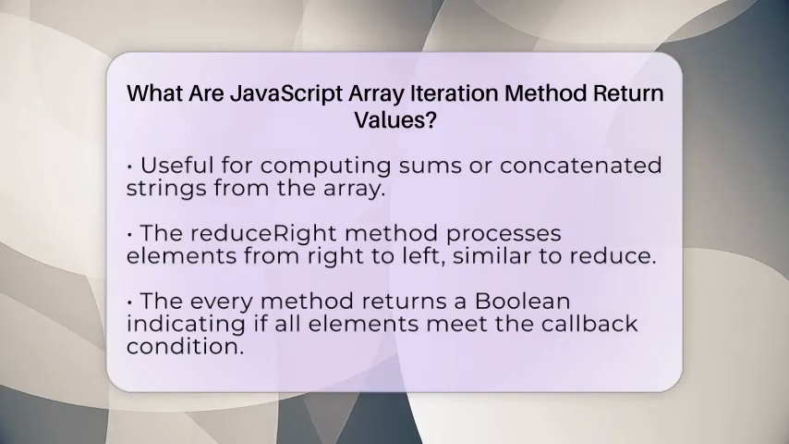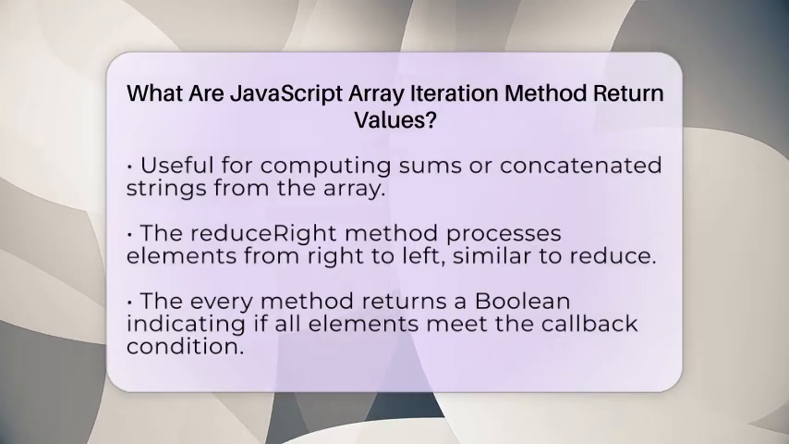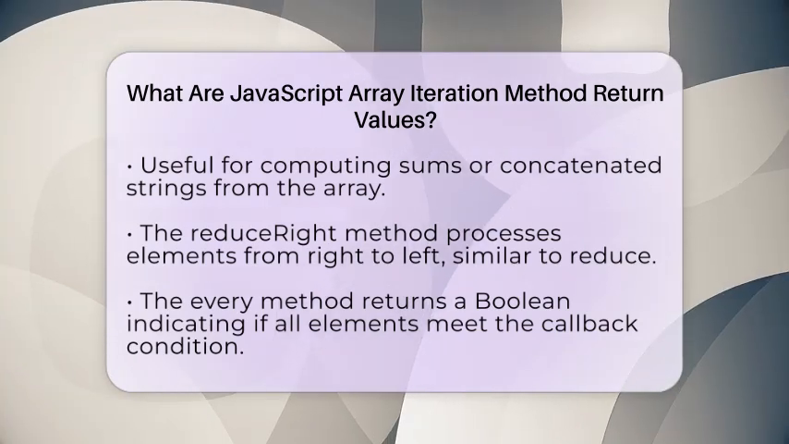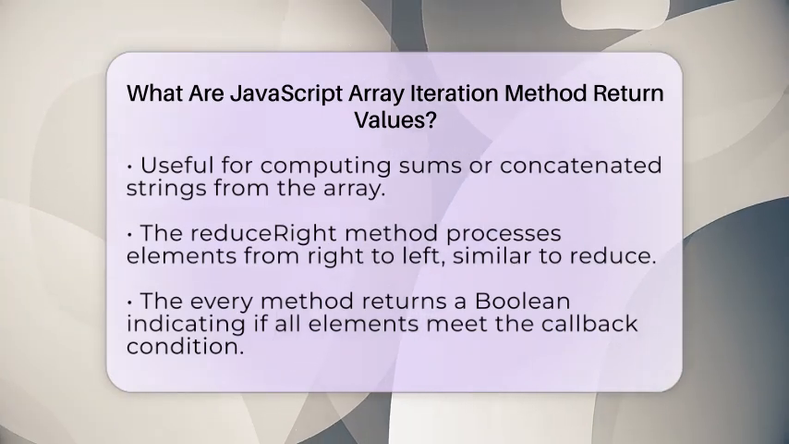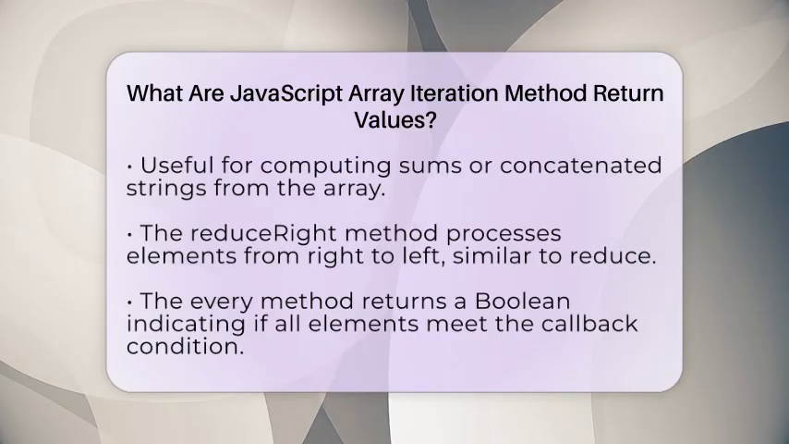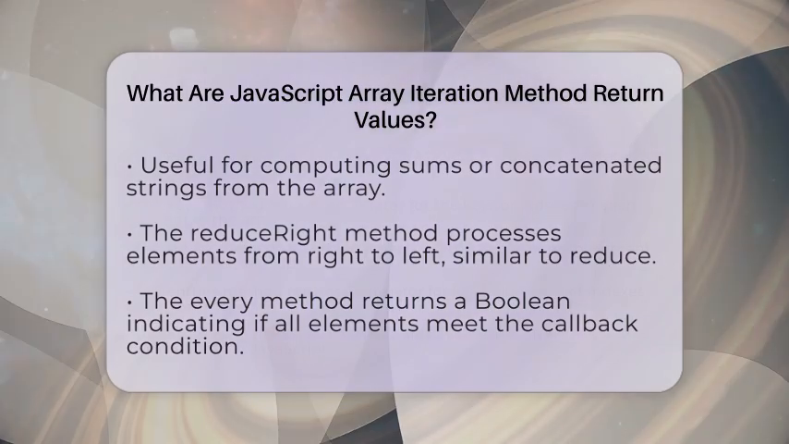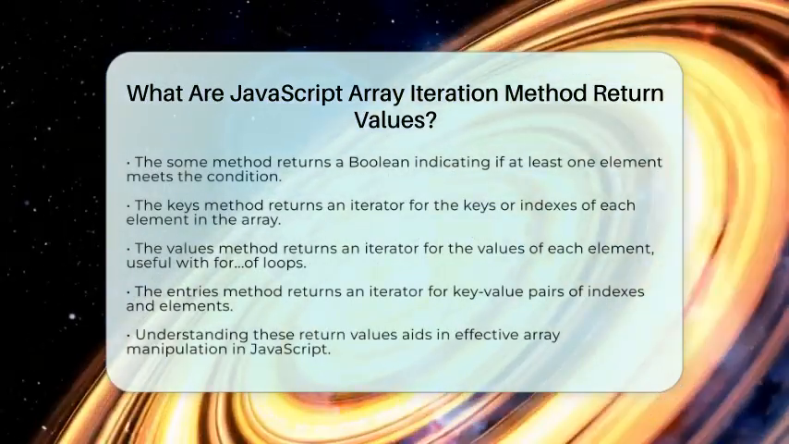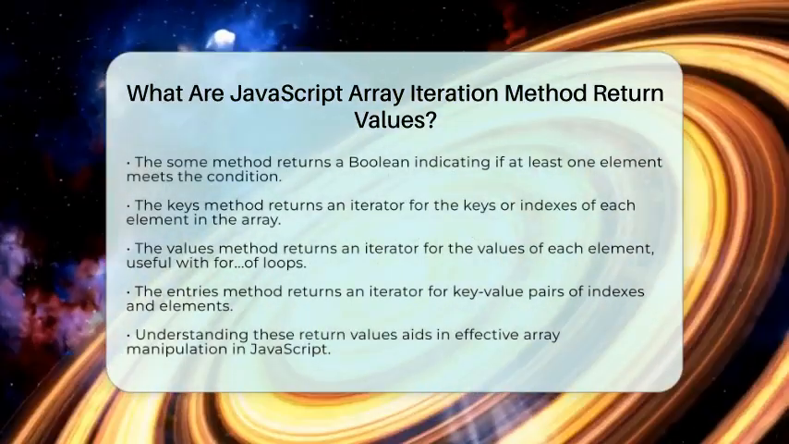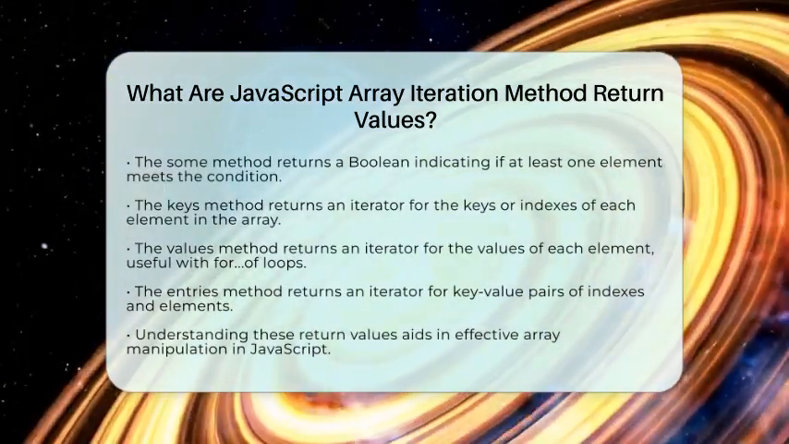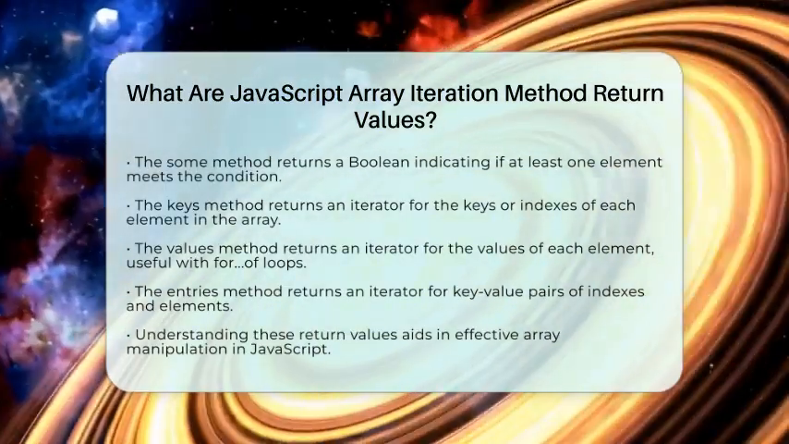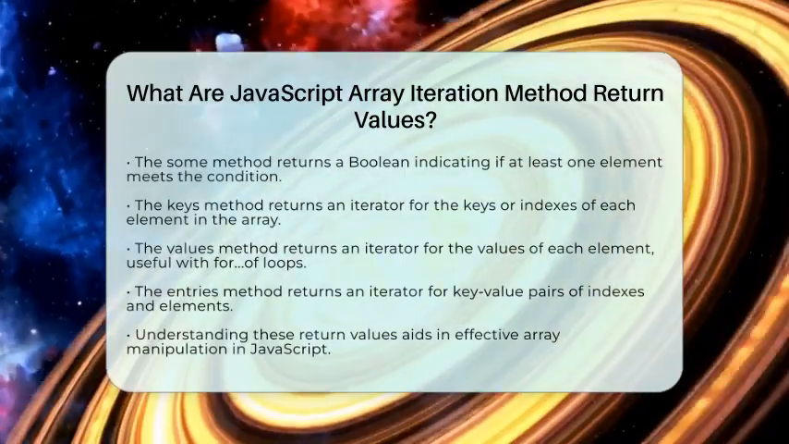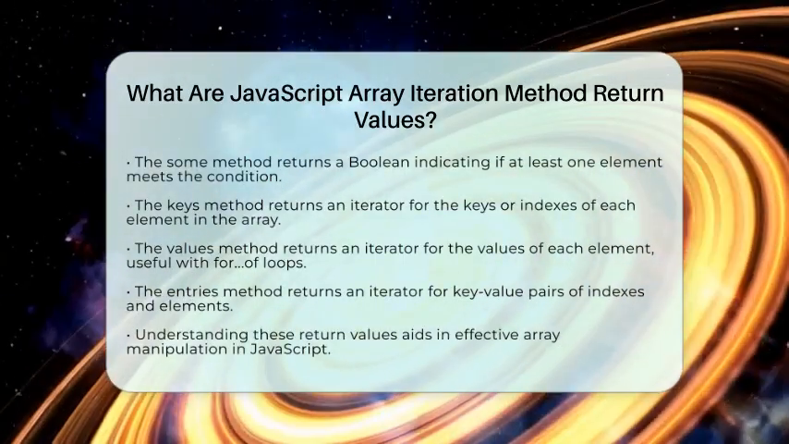Next, we have the keys method. This method returns an iterator object that contains the keys or indexes for each element in the array. It is useful when you need to iterate over the indexes of an array. The values method is similar but returns an iterator object that contains the values of each element. This is the default iterator for arrays and can be used with for of loops, making it easy to iterate over values without worrying about indexes.